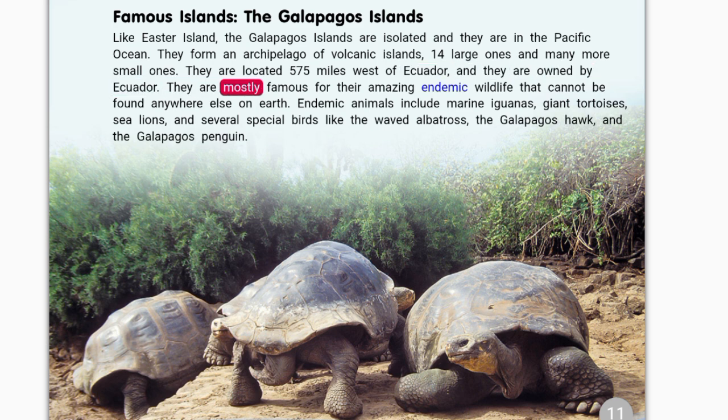They are mostly famous for their amazing endemic wildlife that cannot be found anywhere else on Earth. Endemic animals include marine iguanas, giant tortoises, sea lions, and several special birds like the waved albatross, the Galapagos hawk, and the Galapagos penguin.